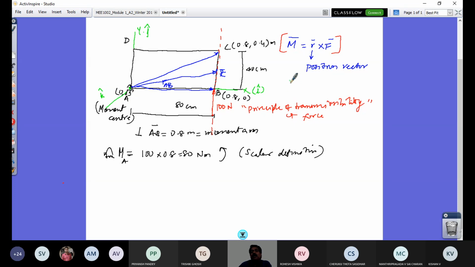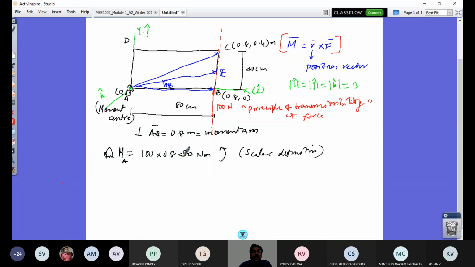What do you mean by unit vector? The modulus of these vectors is equal to 1. That's what a unit vector is. So if I have that, I can now represent the position vector and force vector, and hence I can find out my moment vector.